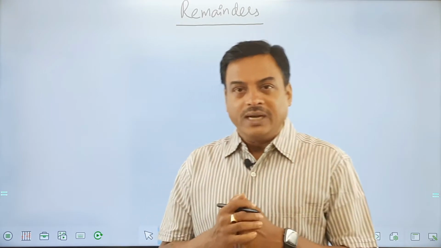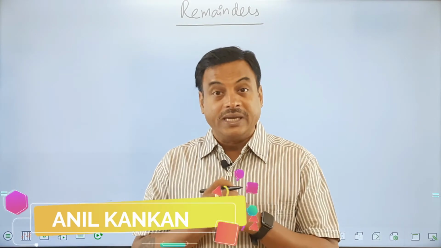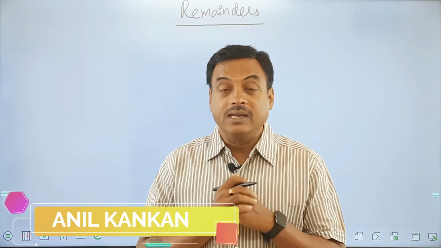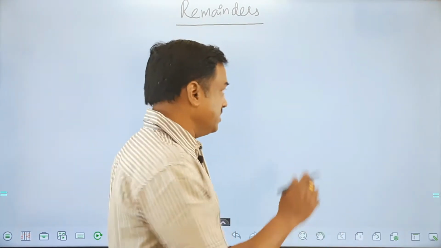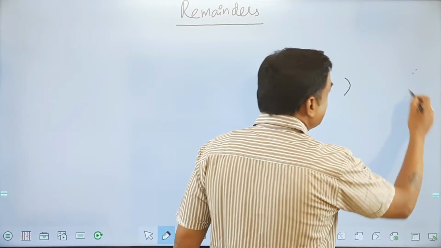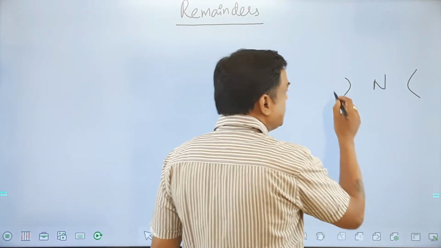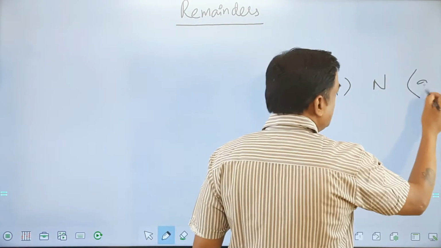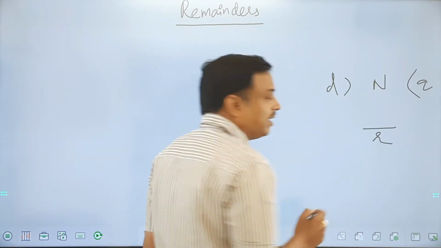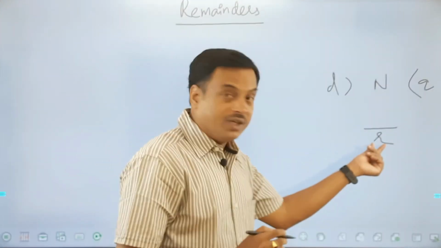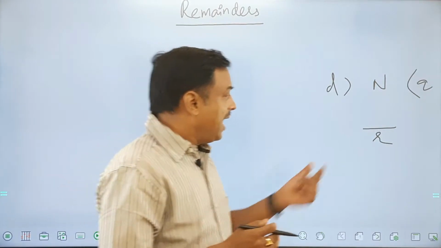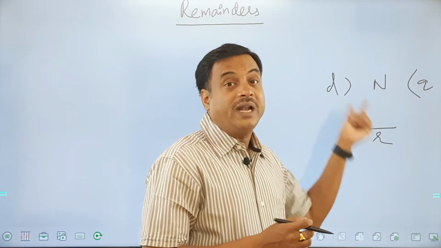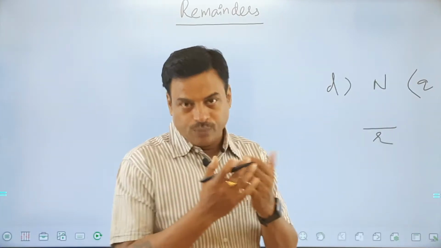Now you must be all wondering, is remainders a big topic? Yes, it has a lot of things to learn. What we know about remainders: when we divide a number by a certain divisor, we get a quotient and we get a remainder here. This position in the division is called the remainder. We all know that. And the remainder is a surplus value in the dividend. This also we know.